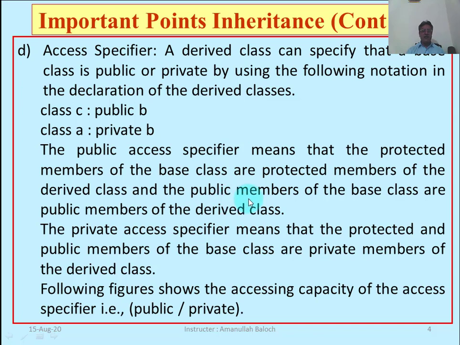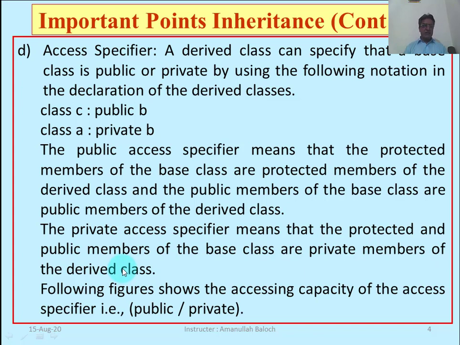Similarly, all the public members of base class will become the public members of the derived class, that is object of the derived class can access those members either of its own class, derived class, or the base class. The private access specifier, what does this line mean? The private access specifier means that protected and the public members of the base class are private members of the derived class.